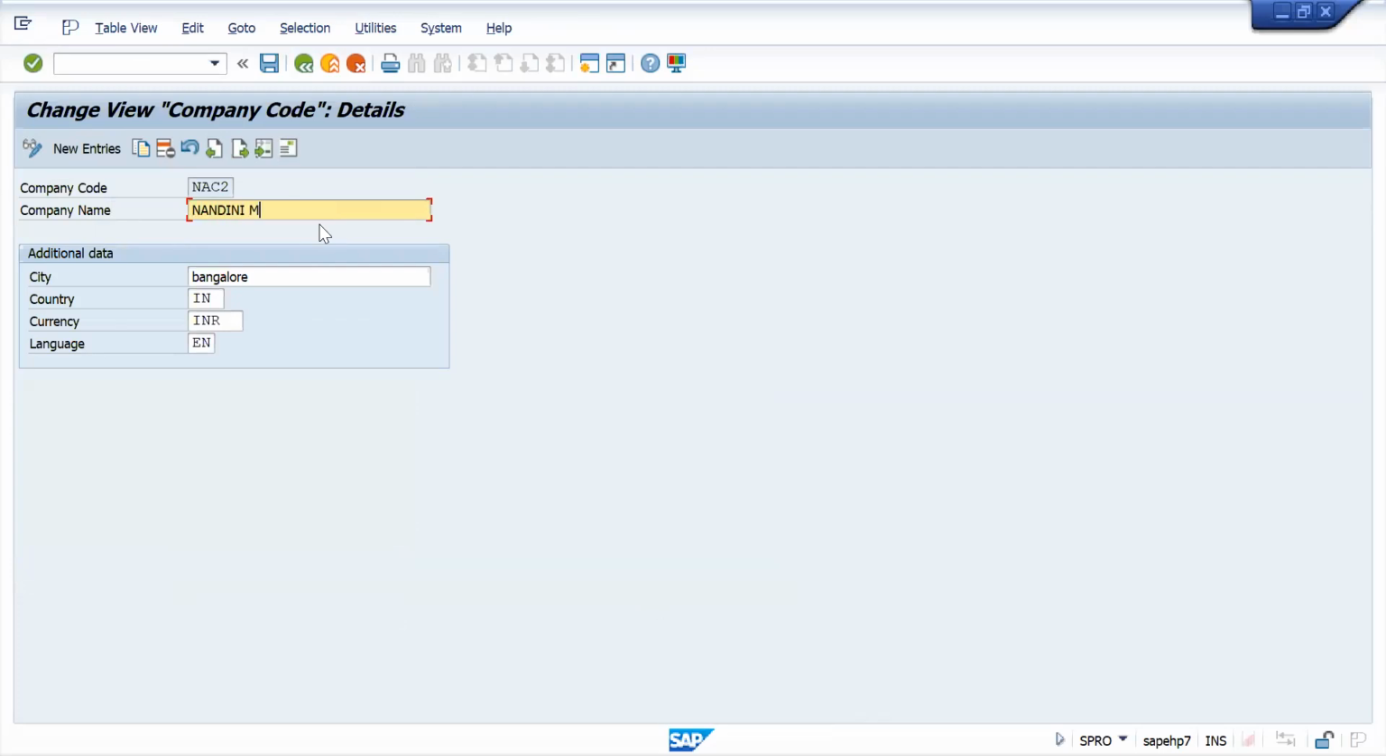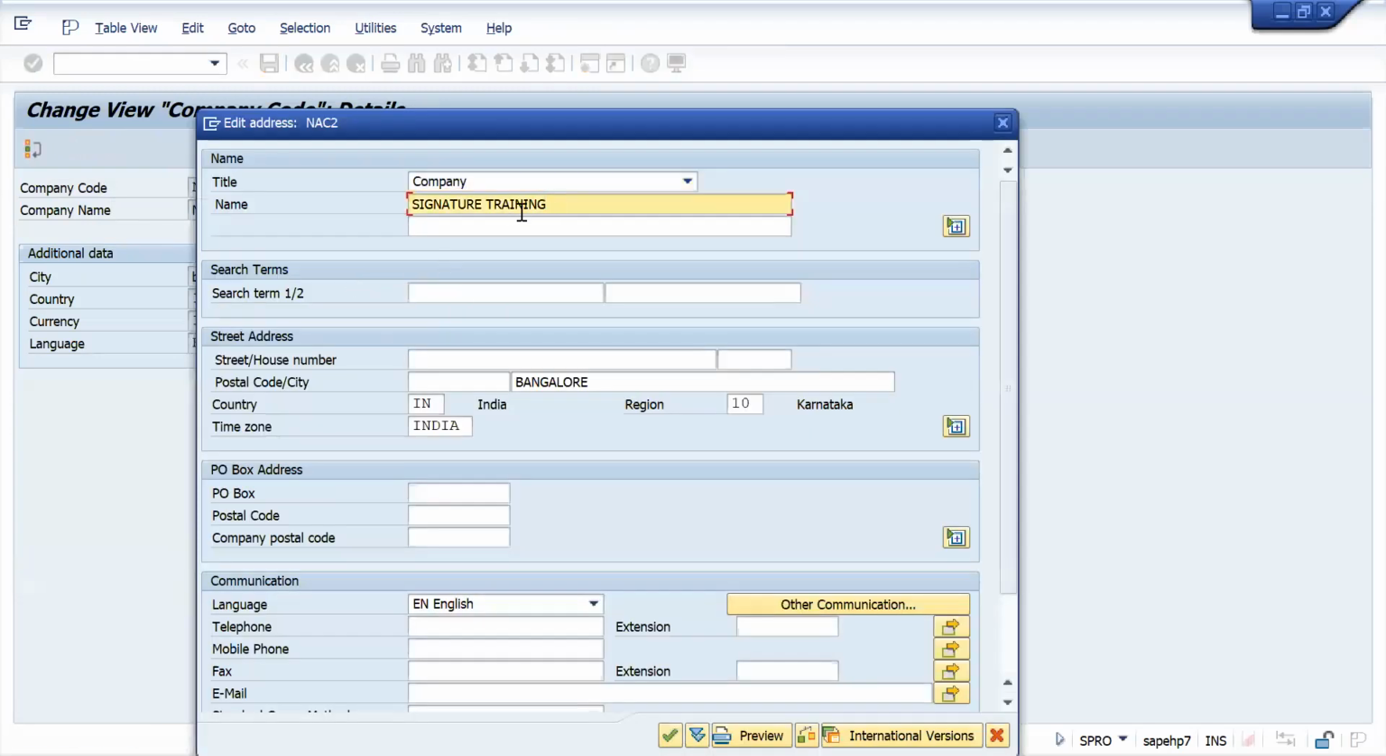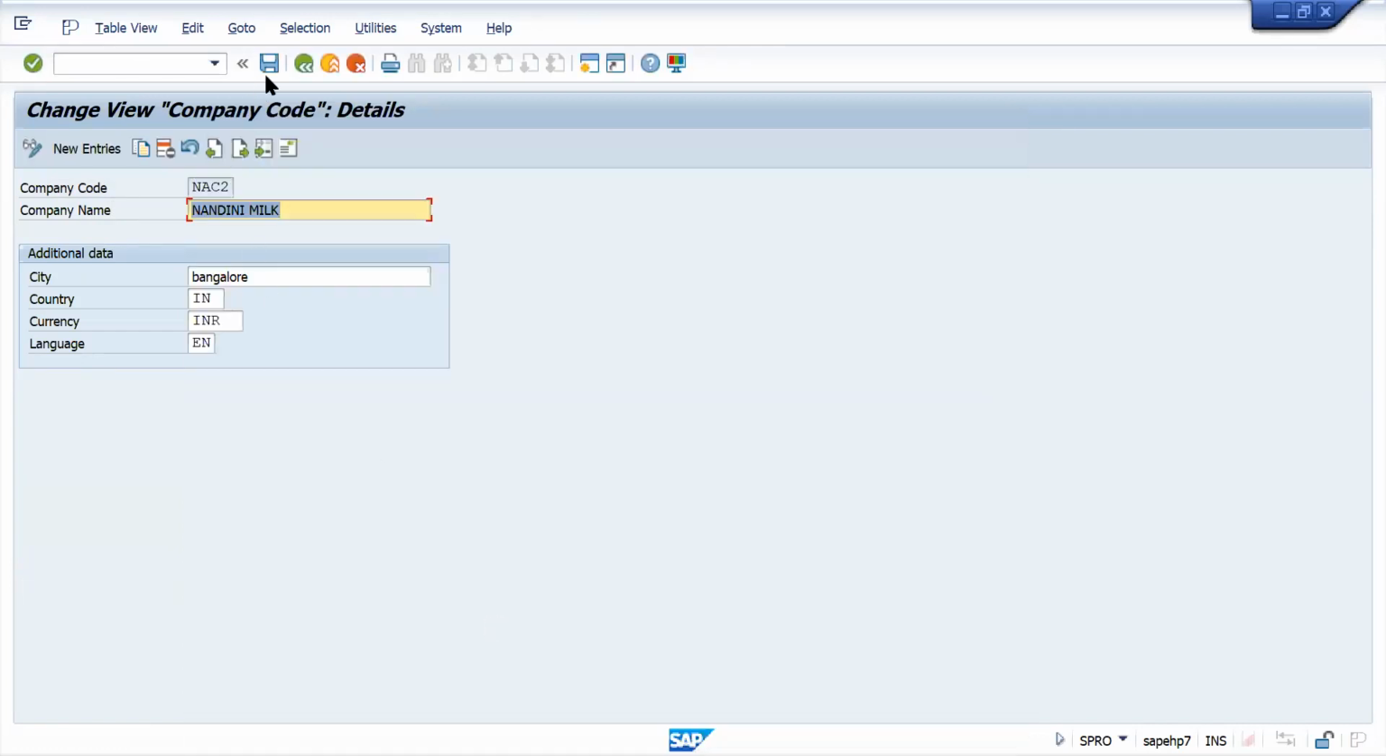Okay, this is my company code. Bangalore, INR, this one, I will not change. Go here, the address bar. Here you will see, right? Screen address here. Okay, here I will edit. Okay, Bangalore, currency, everything is okay. Just press enter and save.